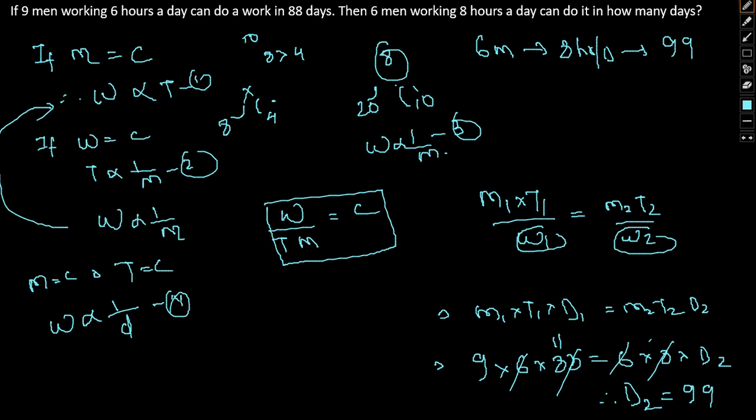So having said that, let's take a look at the next question. This question is pertaining to time, speed, distance. So let's take a look. Walking at 3/4 of his usual speed, a man is late by 2.5 hours. What is his usual time? In this case, we'll simply use the formula distance equal to speed into time.